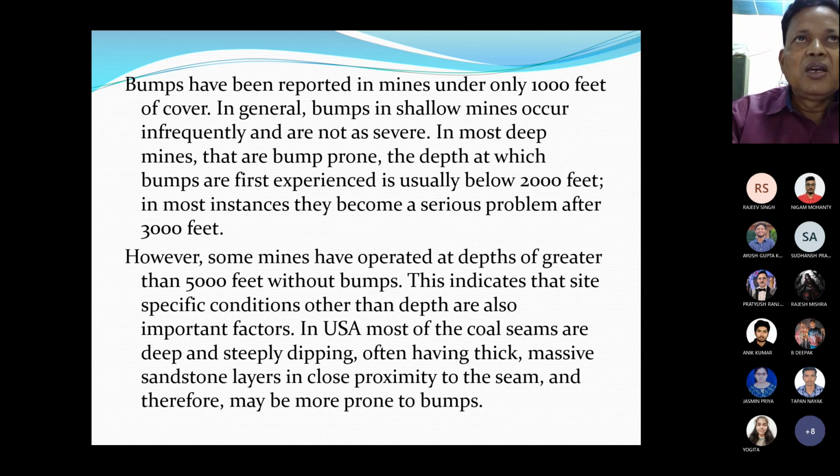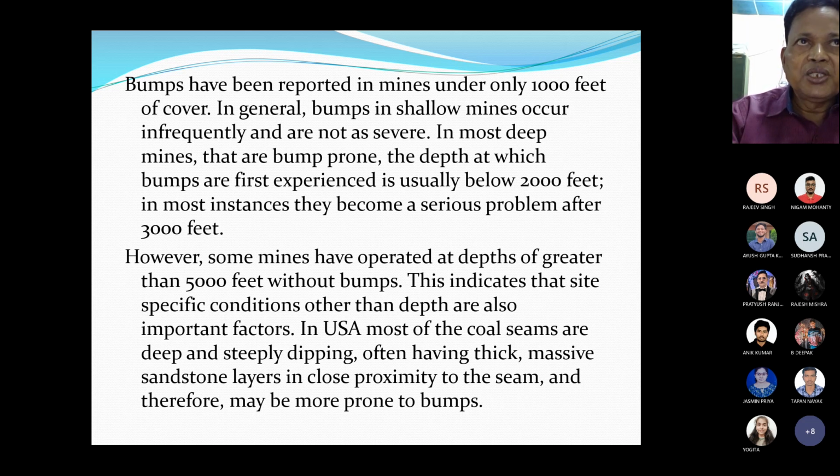In general, coal mine bombs in shallow mines occur infrequently and are not as severe as deep-seated coal mine bombs. In most deep mines that are bomb-prone, the depth at which bombs are first experienced is usually below 2,000 feet.